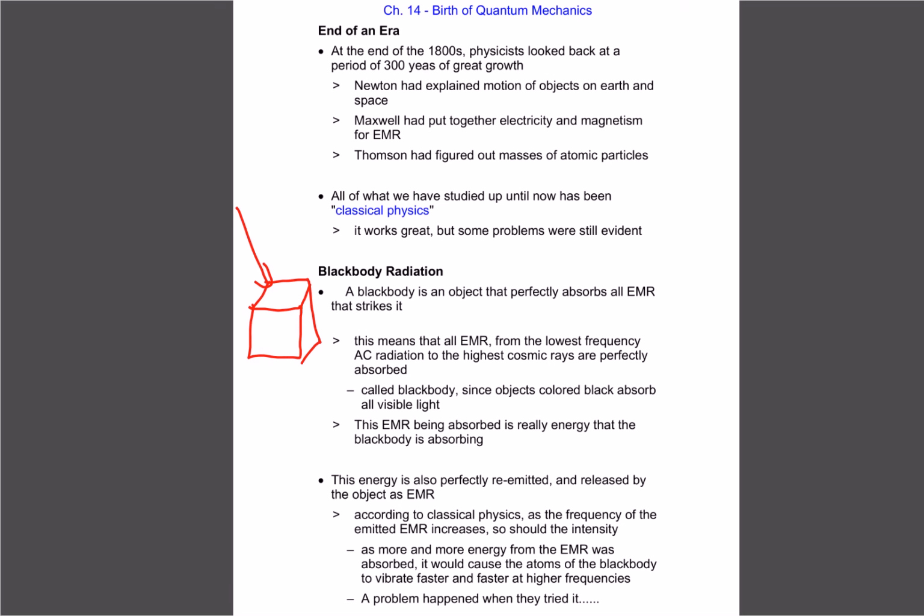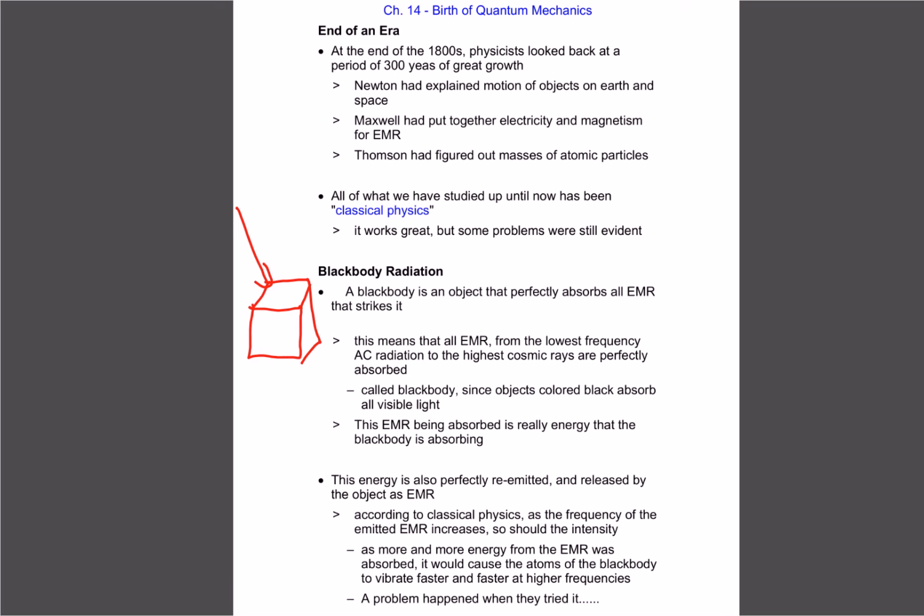And the reason we call it black body is it's kind of like the color black. The color black basically is the absorption of all light. We don't see any light reflect, so that's why we see black, or the absence of light. So using that same idea, a black body absorbs everything, not just light, but all EMR. And we know that for electromagnetic radiation, the higher the frequency, the higher the energy. So really what's happening is the black body is absorbing energy.